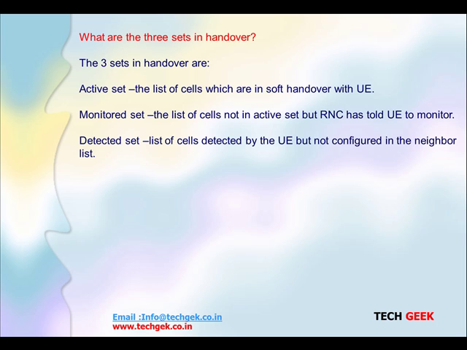The active set is the list of cells which are in soft handover with the UE, meaning the cells the UE is connected to. The monitoring set is the list of cells which are not in the active set but the RNC has told the UE to monitor; these are the configured neighbors, called MN here. The sites which are not neighbors but whose signal we are receiving are called DN here, the detected set cells. That is, the list of cells detected by the UE but not configured in the neighbor list, which we call DN.